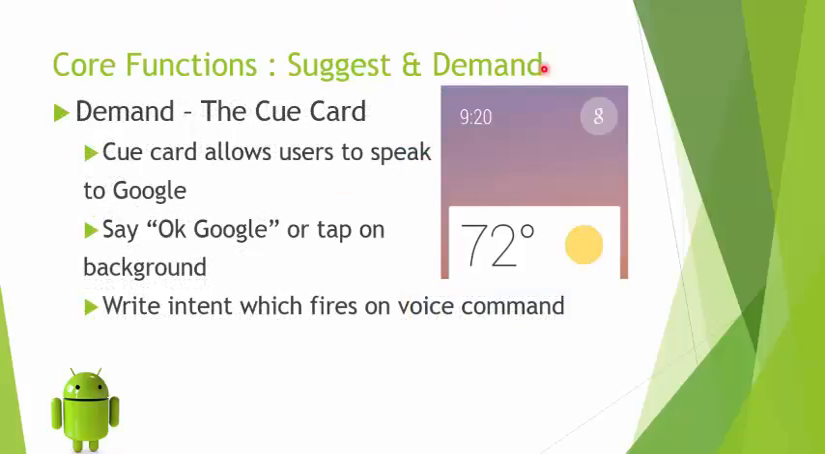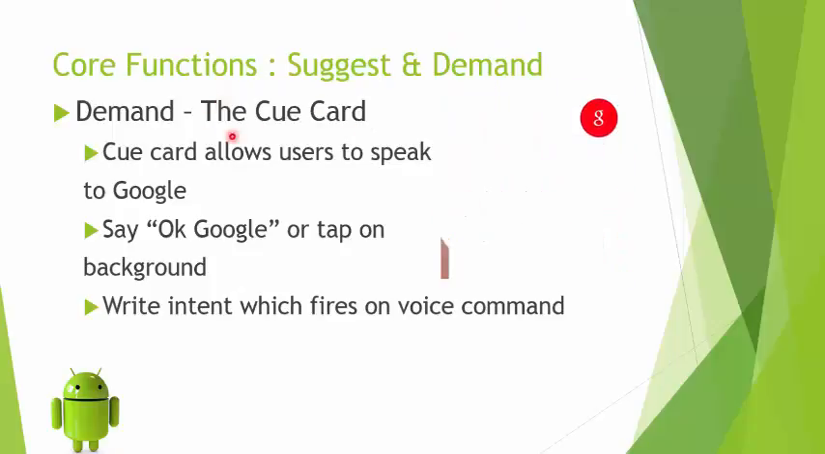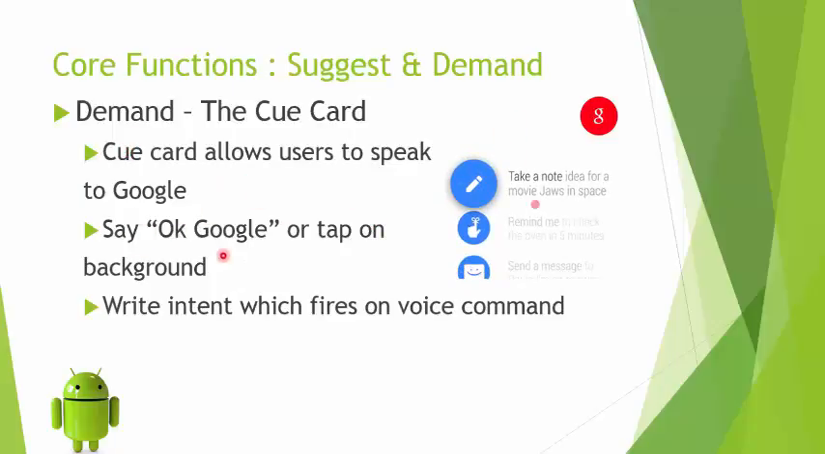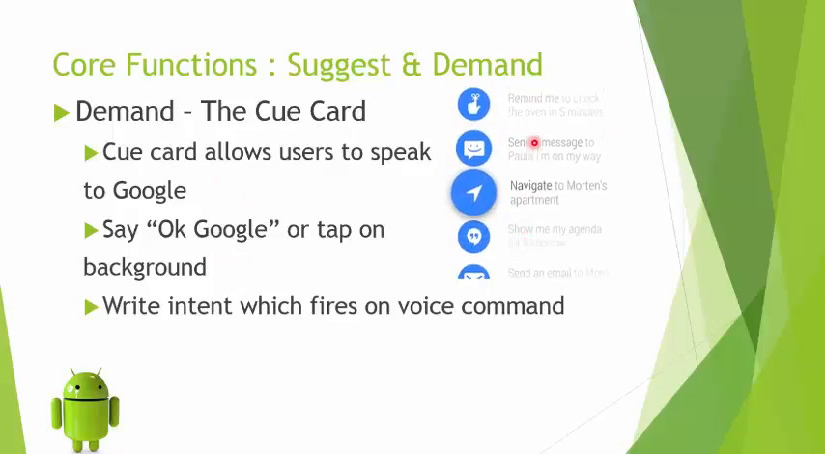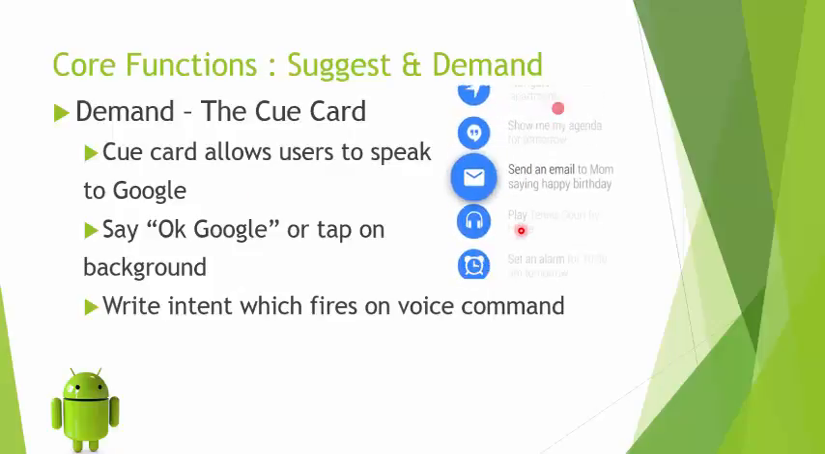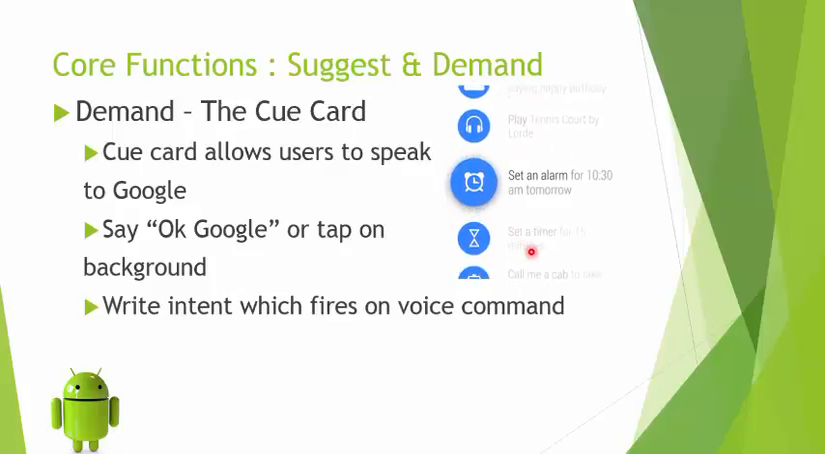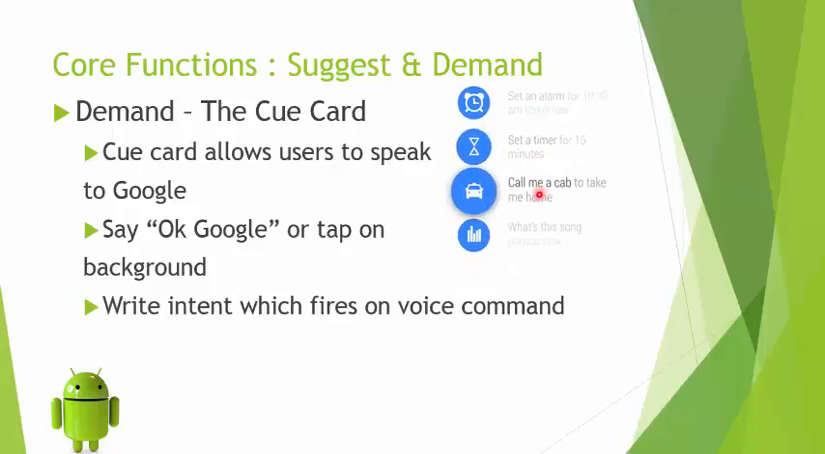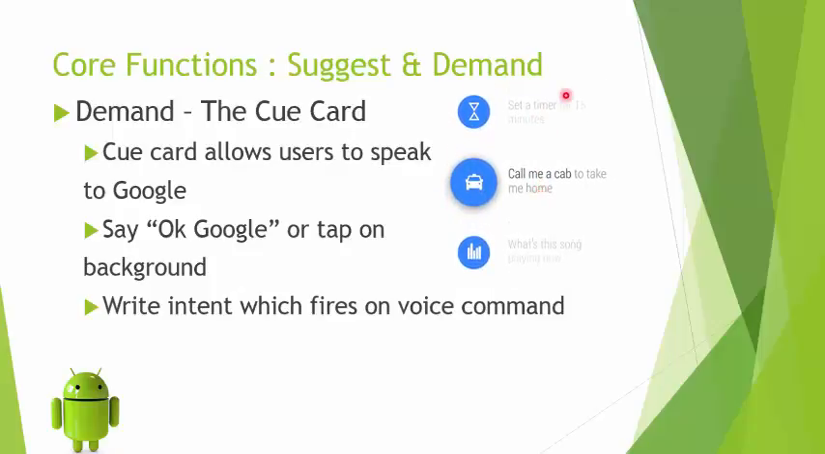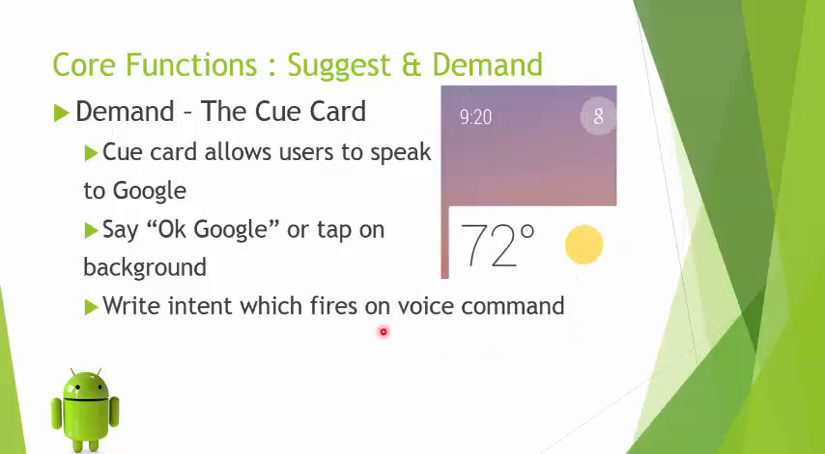The demand function, which is the second function, is about cue cards. Now cue card allows the user to speak to Google. Basically, the way that you have to start is you say OK Google or you tap on the background. Once you do that, a list comes up with the most popular activities that you have asked Google to do earlier, or the most popular activities that you normally do on your handheld or on your Wear device. So all this comes up in a list, and as soon as you fire this voice command which says OK Google, it fires an intent, a system intent which shows you that list.